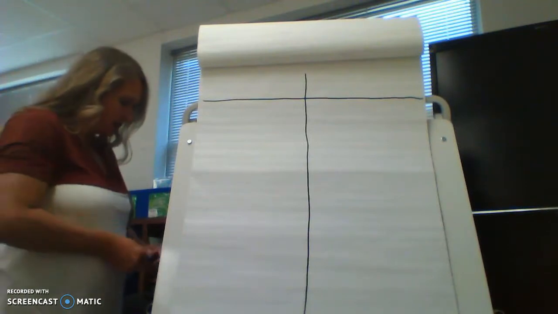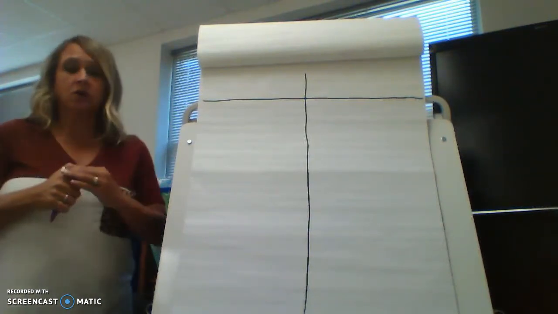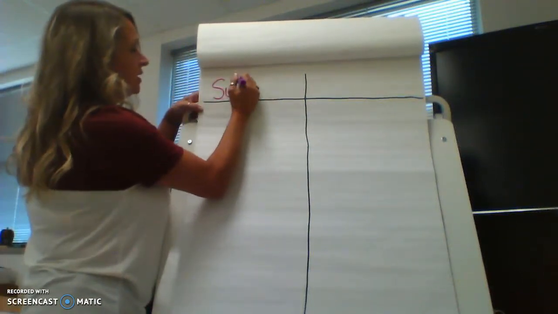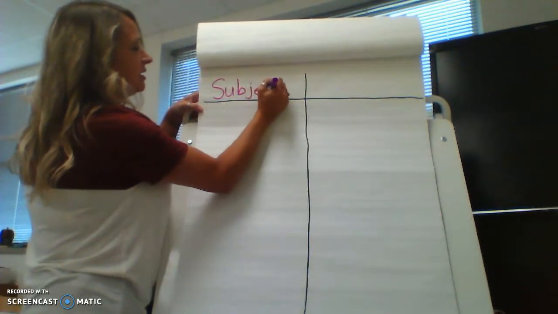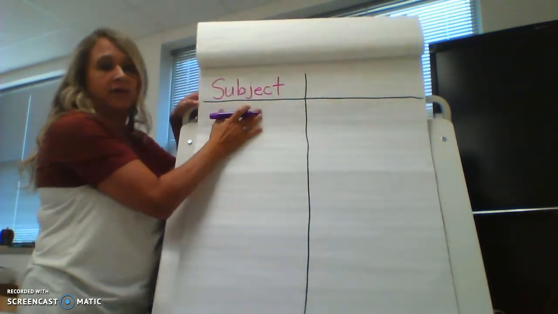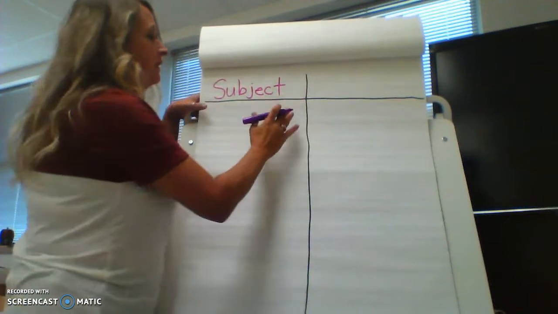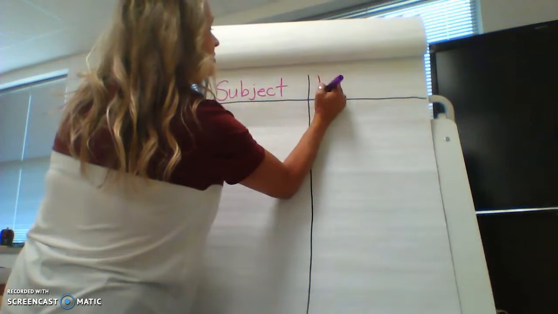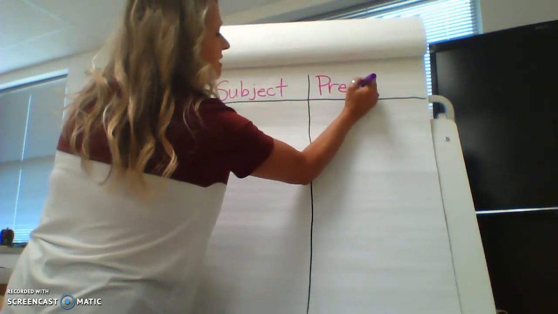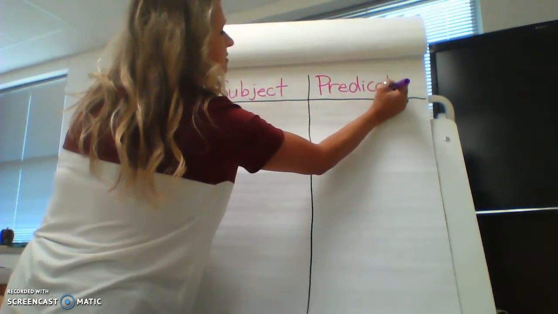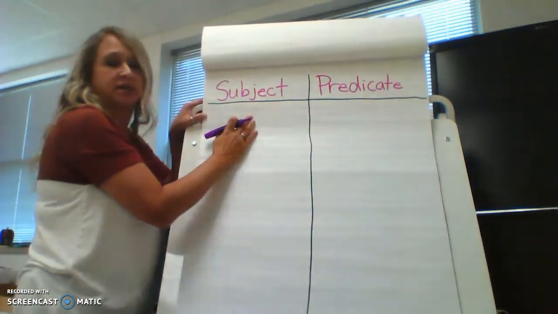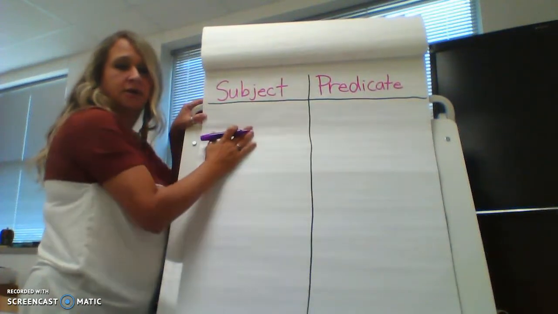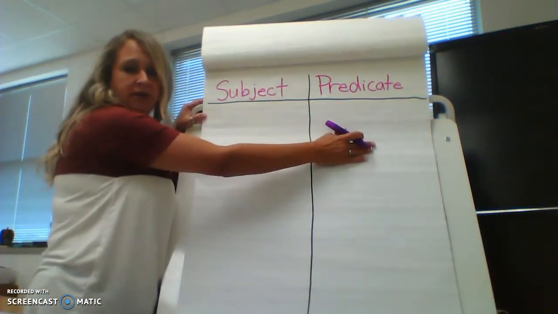And in this T-chart, we are going to label this side the subject. Since we are so good at finding the subject, we're going to write them here. And then this side, I bet you can guess, the predicate. We're going to write the predicates on this side. Subject and a predicate. Naming part, telling part. Who or what? What do they do?